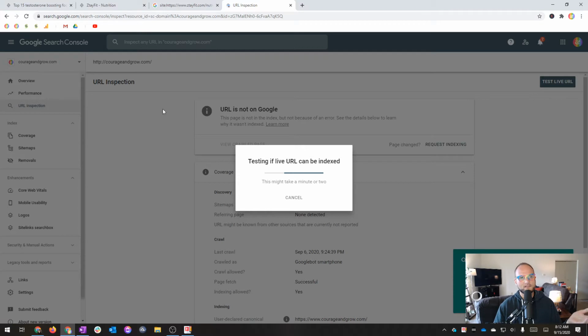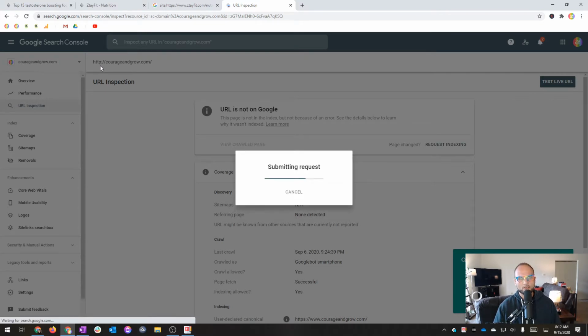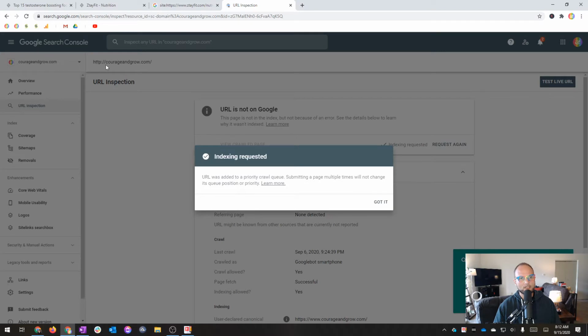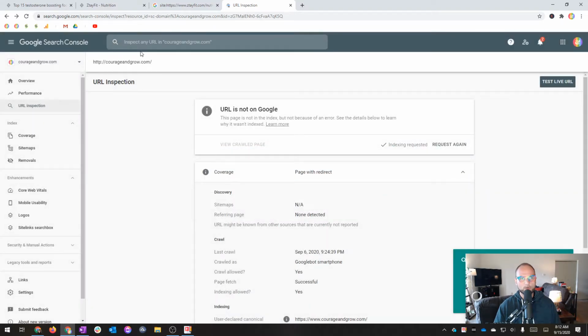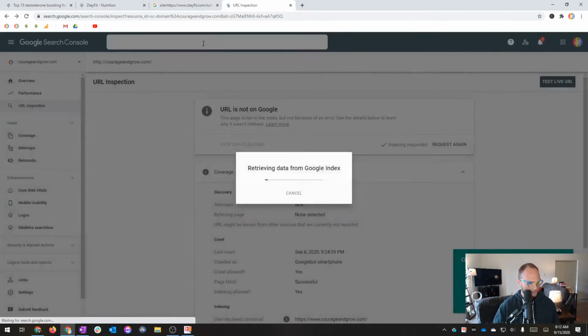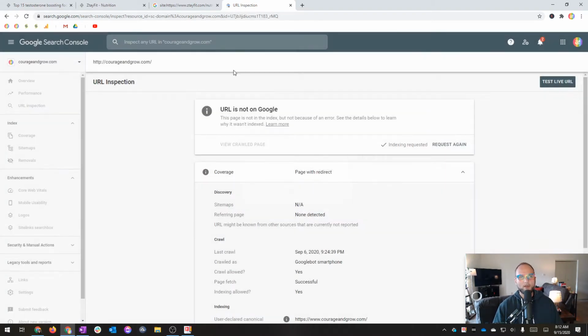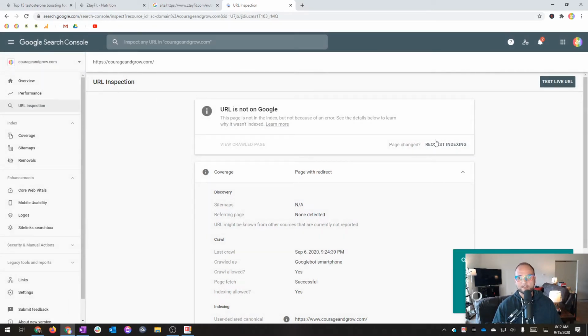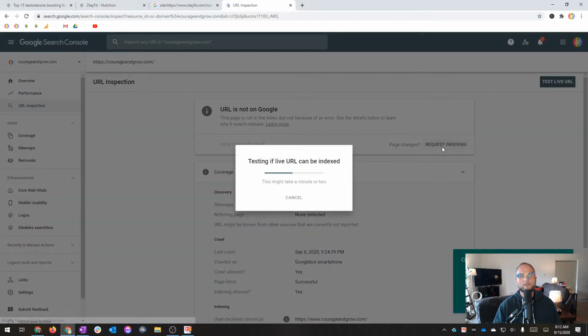And I set this up. And one thing I'm noticing here is this is HTTP and not HTTPS. So it was added to the queue. What I'm also going to do is I'm going to put in the actual full HTTPS domain and see if that one changes anything. It does not. So I'm going to actually request both. I don't know if it'll make a difference. But I'm going to request that both be indexed.